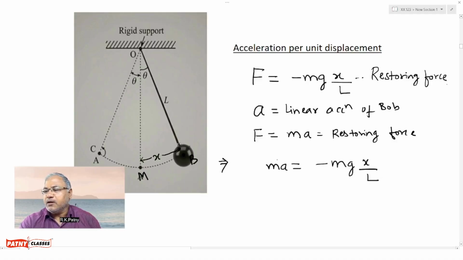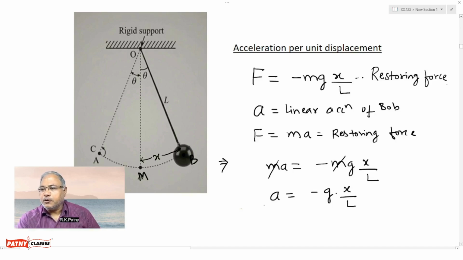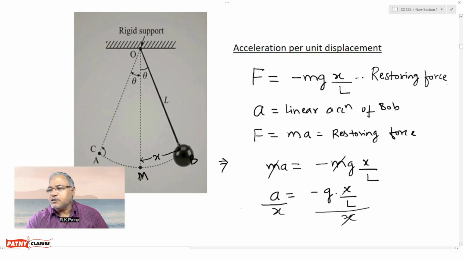Now dividing both sides by m, so m and m get cancelled. We get a equals minus g x divided by L. Now dividing both sides by x, so x and x get cancelled.